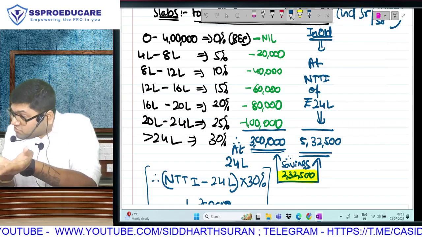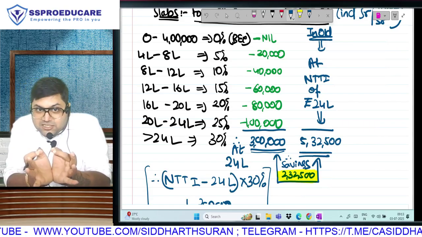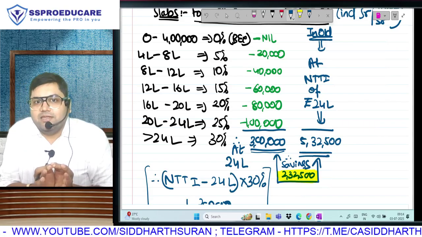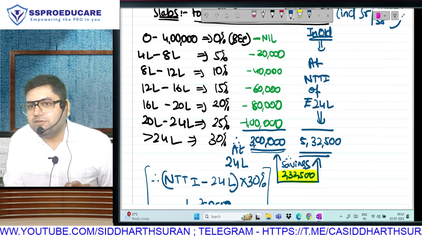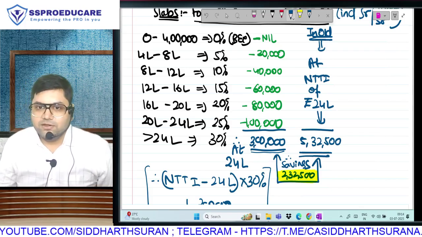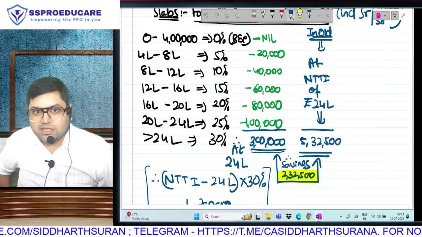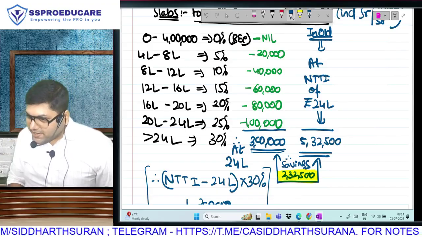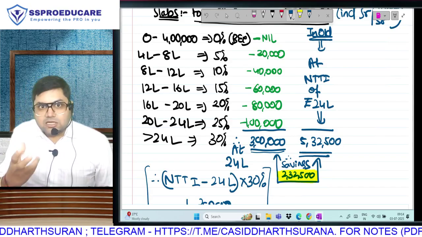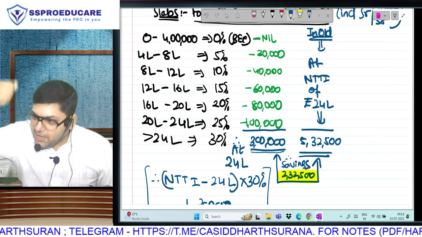When this saving is shown to a middle class guy, please understand, for a middle class guy, a saving of 2,32,500 is big. On average it comes to a monthly amount of almost 20,000. And for the middle class, 20,000 per month is a big amount.